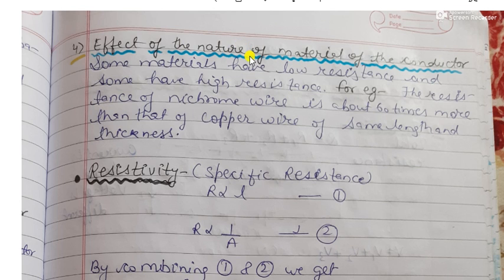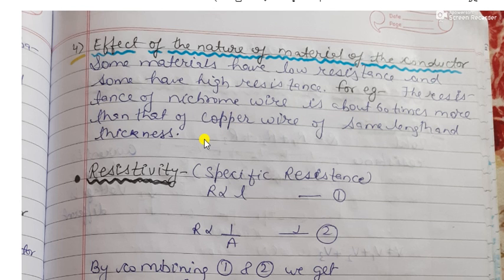Also, the nature of the material affects the resistance of a conductor. Some materials have low resistance whereas others have high resistance. For example, nichrome is an alloy, and the resistance of a nichrome wire is about 60 times more than that of a copper wire of the same length and thickness.